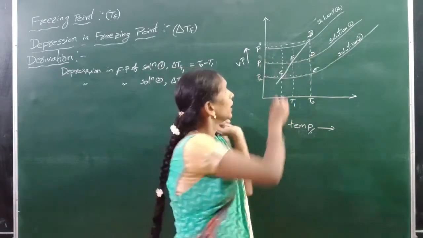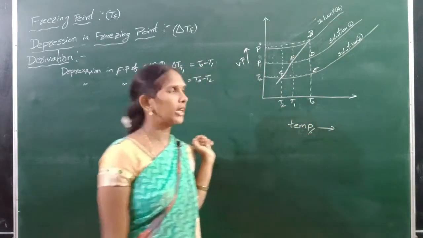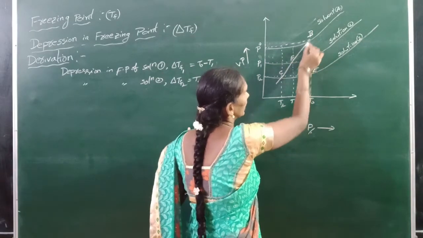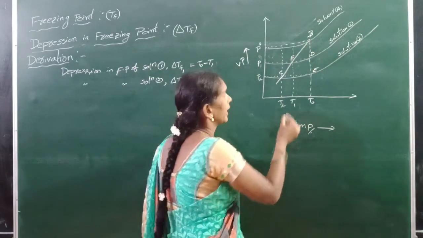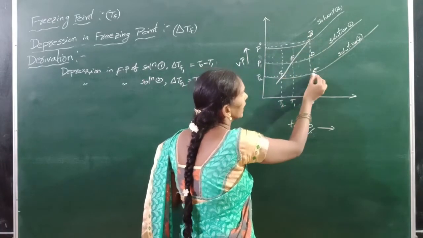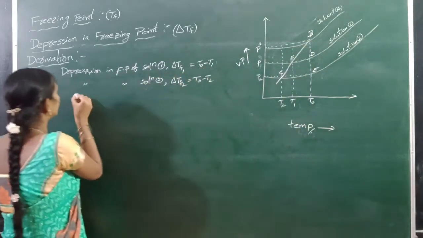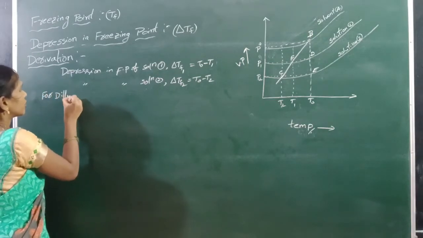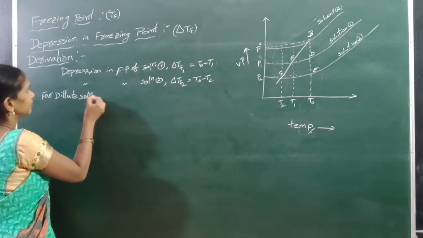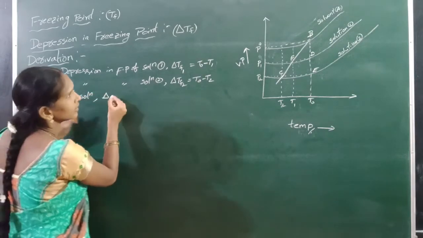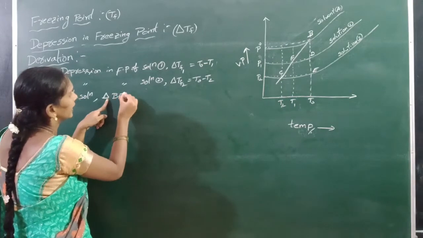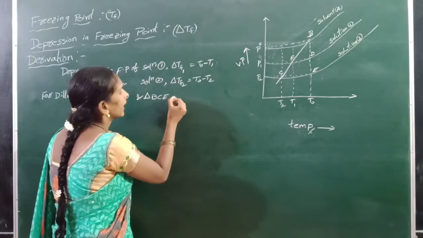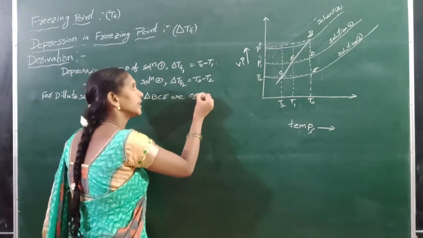That means triangle BFD and triangle BCE are similar.